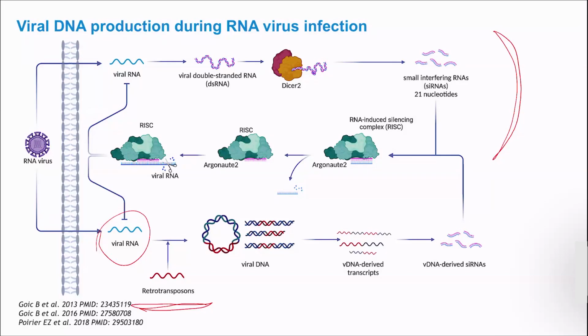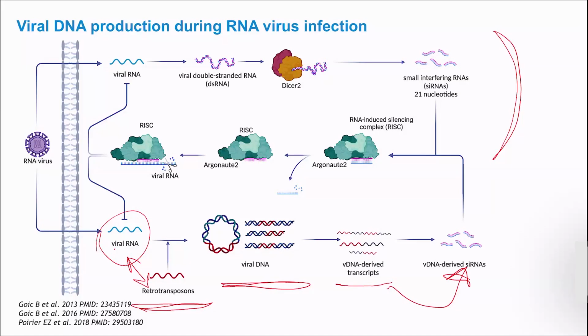But in this case, the virus will interact with the retrotransposon, and the RT will copy the viral RNA to produce viral DNA. So now we have fragments of viral DNA that can be linear or circular. This viral DNA will generate transcripts, and these transcripts will generate new siRNAs.